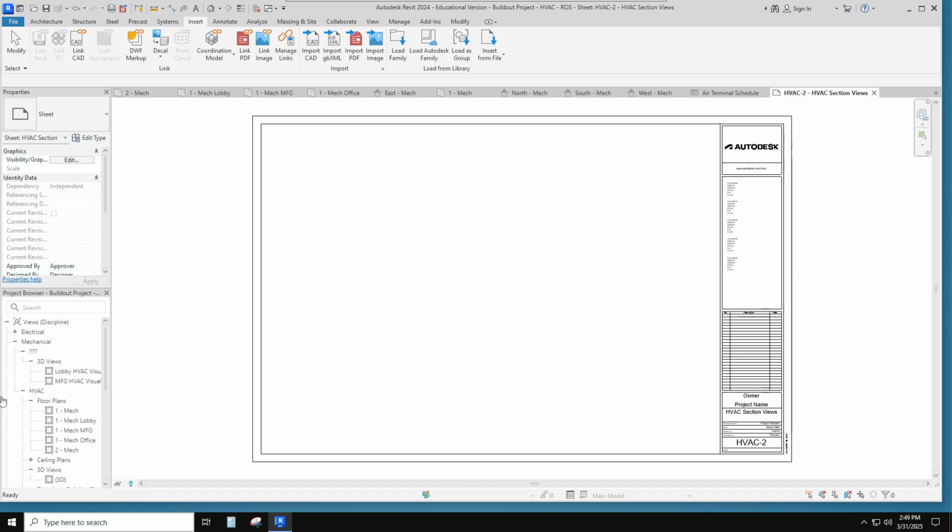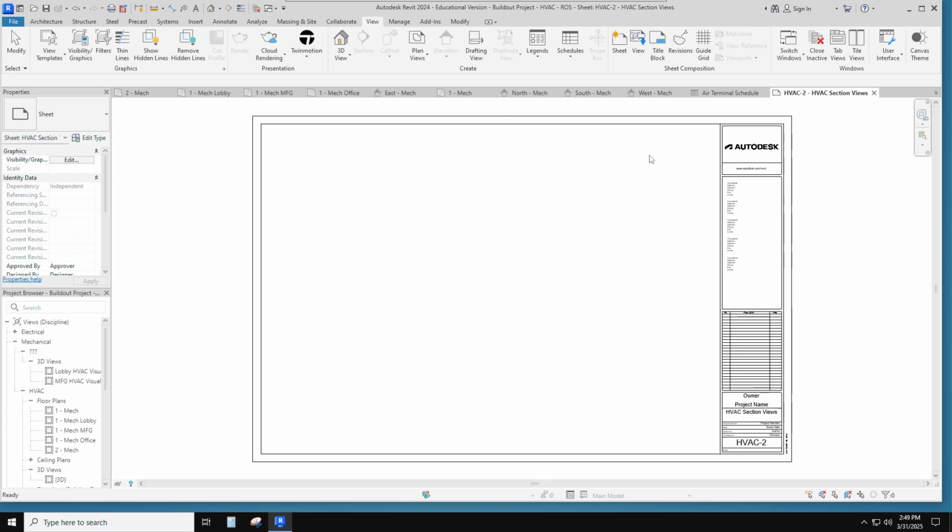Okay, let's get ready and do the mechanical lobby. So mechanical for the lobby. Here it is up here. I've gone to my project browser. I found the floor plans. Remember, if your project browser goes away, you go to the view bar, view ribbon, and way over to user interface and make sure your project browser and your properties are visible.